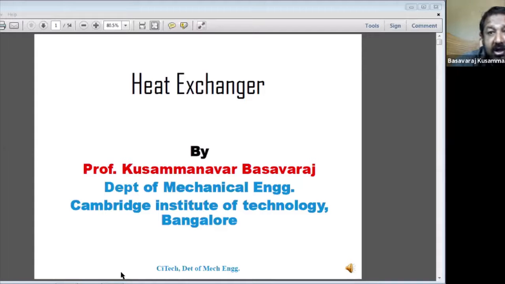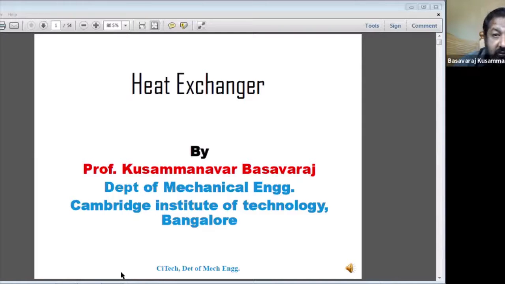Heat exchange means the exchange of heat from a hot fluid to a cold fluid, or between two fluids. A heat exchanger is a device or equipment used to exchange heat from a hot fluid to a cold fluid. These are the definitions.